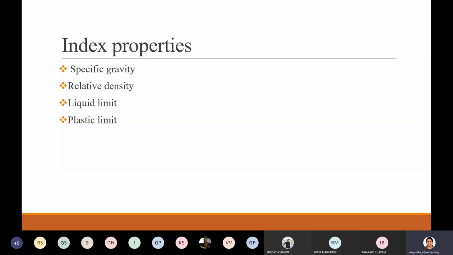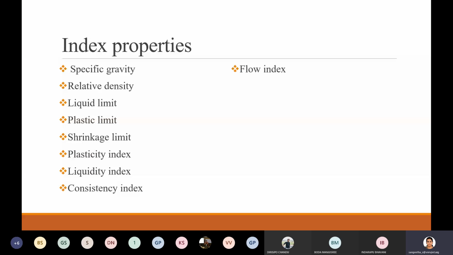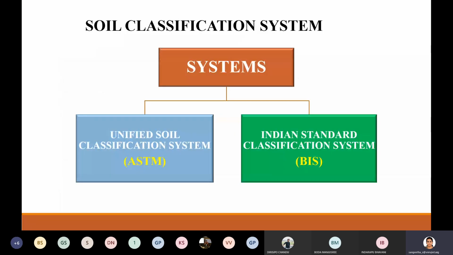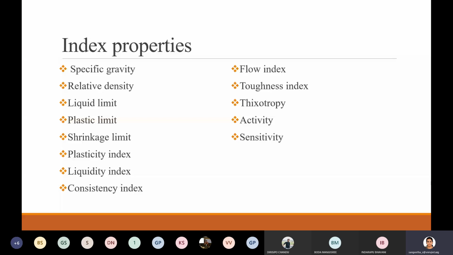Just for the information of third year students, what is cohesive soil and what is cohesionless soil, we will be discussing in the forthcoming classes. And we will be studying shrinkage limit, then plasticity index, liquidity index, consistency index, flow index, toughness index, thixotropy, activity, sensitivity, everything. So now we'll see one parameter after the other.